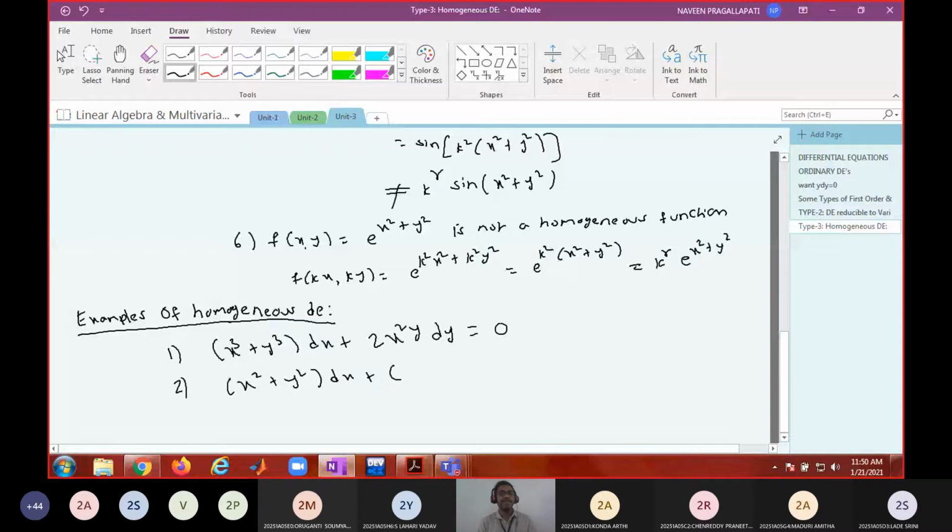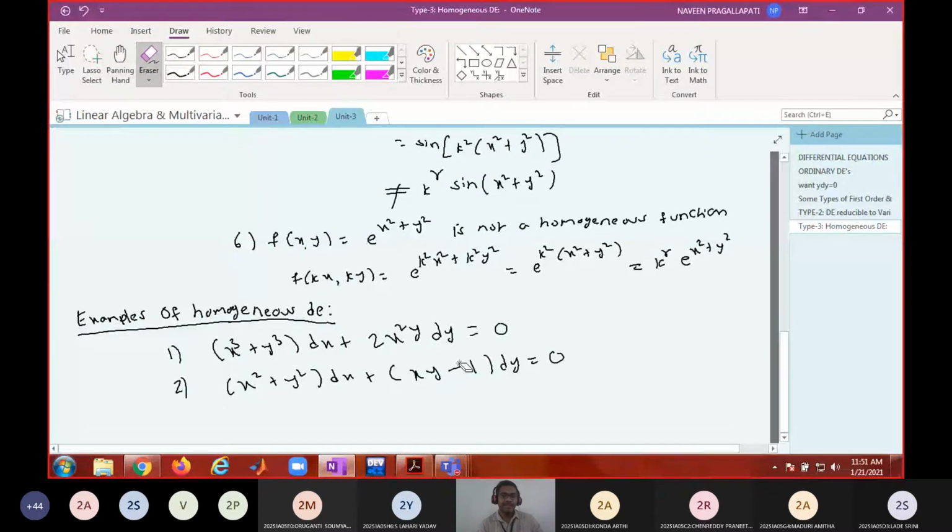Is this homogeneous? No. Why? N is not a homogeneous function. N is not at all homogeneous. Whenever you add some constant term, that cannot be a homogeneous function, right? So this is not a homogeneous function.